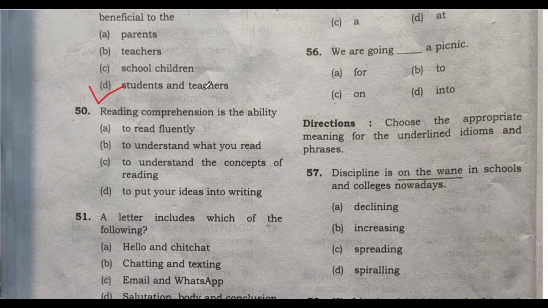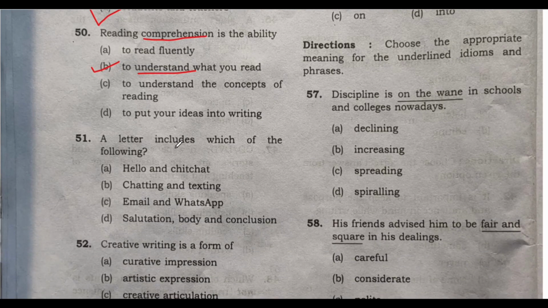Good. Now, reading comprehension is the ability to read fluently, to understand what you read, to understand the concept of reading, to put your ideas into writing. So, when we say that reading comprehension is the ability to understand, see, the literal meaning of the word comprehension means always understand. All right, so comprehension, understand. You have to solve it this way.